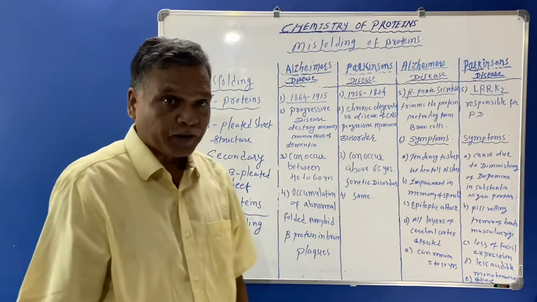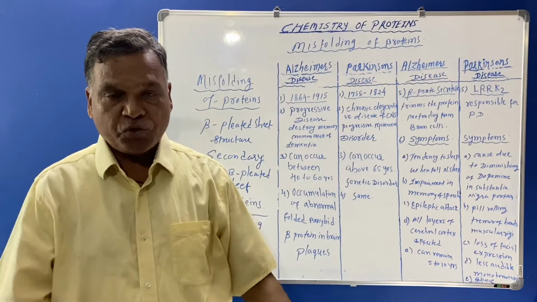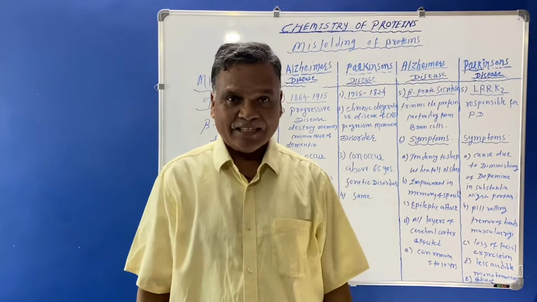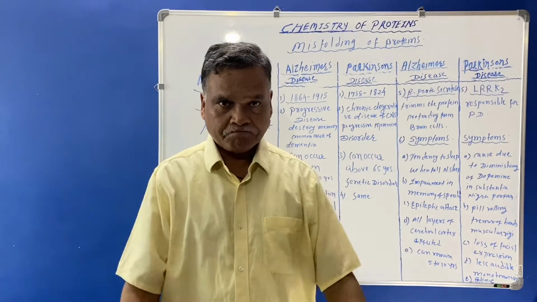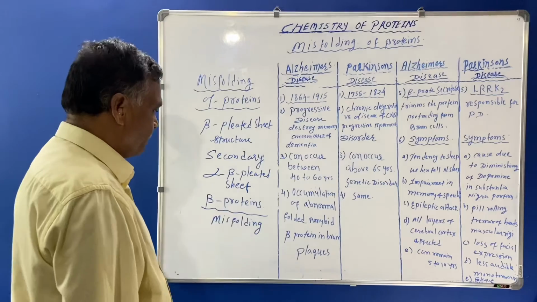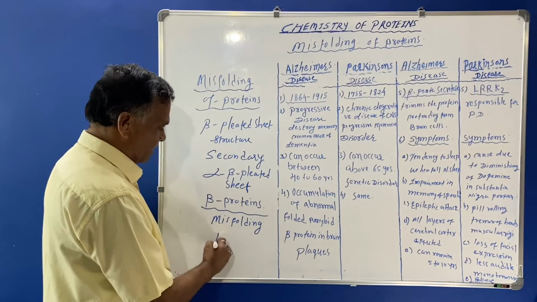So due to this misfolding, the physiological activity is decreased in the person. This beta protein misfolding structure is seen in the beta pleated sheet.